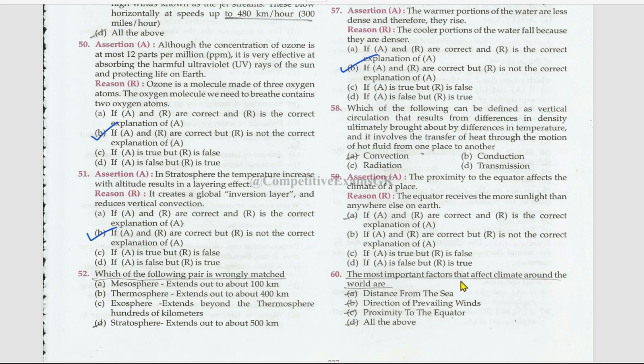The most important factors that affect climate around the world are distance from the sea, true, direction of prevailing winds, right, and proximity to the equator. All of them are the effects for the climate around the world.